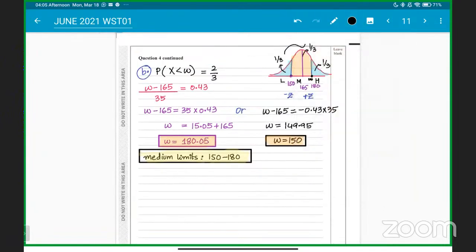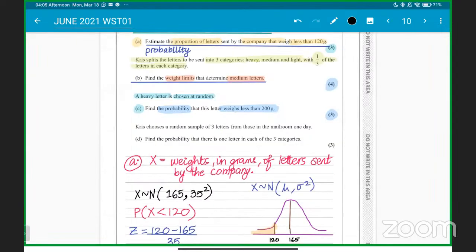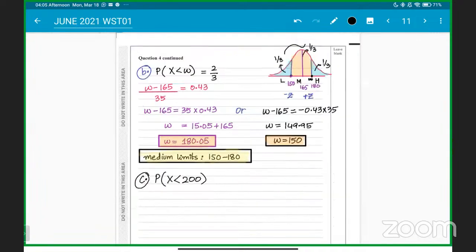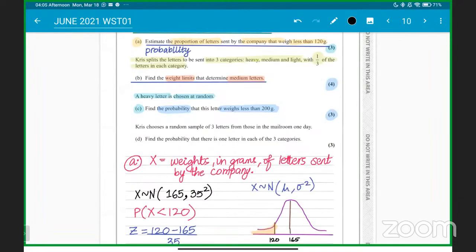So again, this one is not difficult. Just have to find the probability that the letter weighs less than 200 grams, given that a heavy letter is chosen. So here we will first find this probability and then divide it by the heavy letter probability. That is basically conditional probability they are testing here. Conditional probability in normal distribution. Okay, students, conditional probability is being tested in the normal distribution chapter.